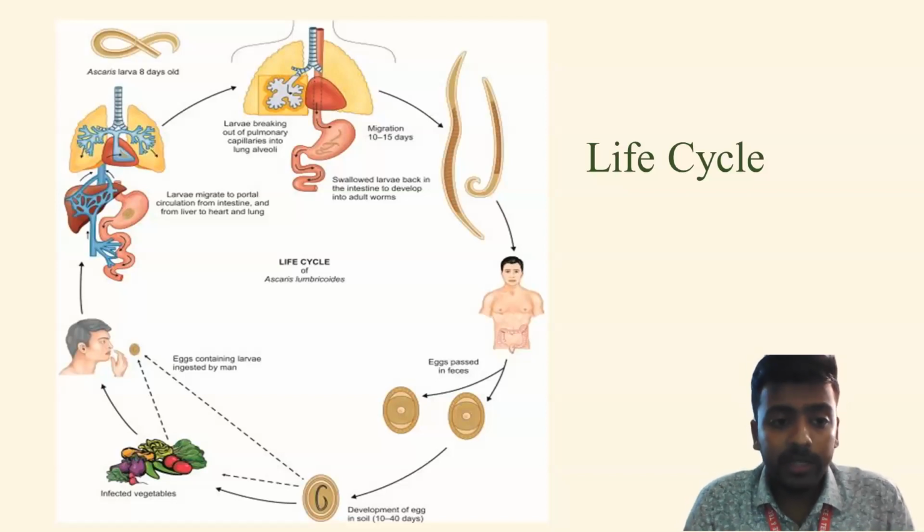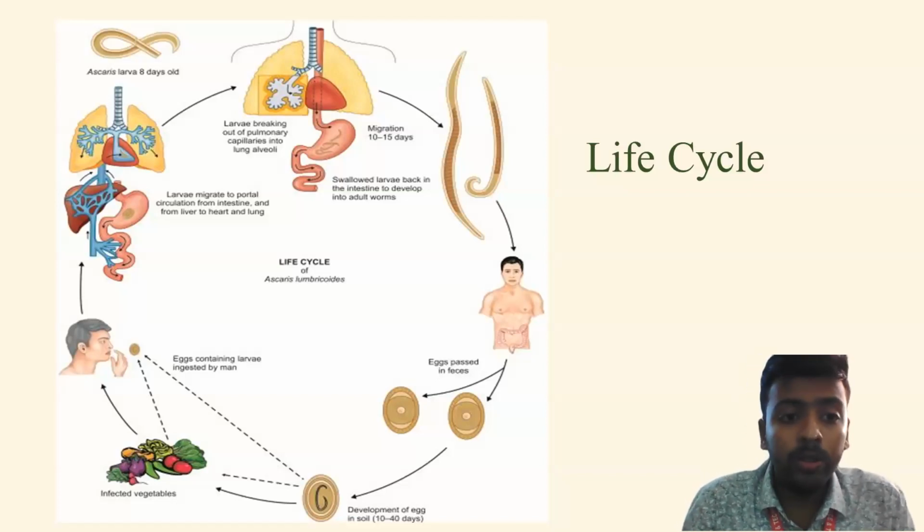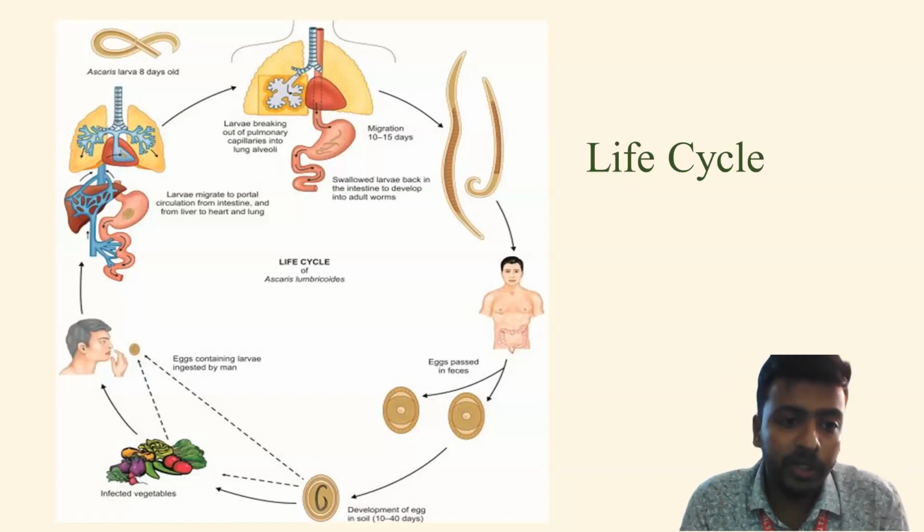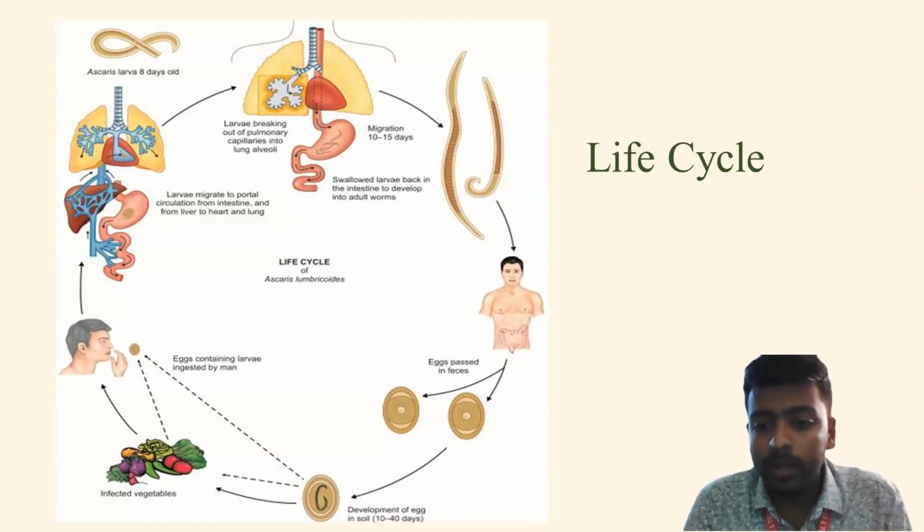Now, what happens after that is that from the liver, they go on to the lungs through the heart, and in the lungs, they go through further development. Now, after this development, they penetrate the capillary walls and then move into the alveolar region of the lungs. From this, they travel through the bronchus to the trachea, and then they are propelled to the larynx and pharynx. From there, they are swallowed back into the stomach, and then ultimately they reach the small intestine, which is their normal habitat. Now they stay there for around 6 to 10 weeks.